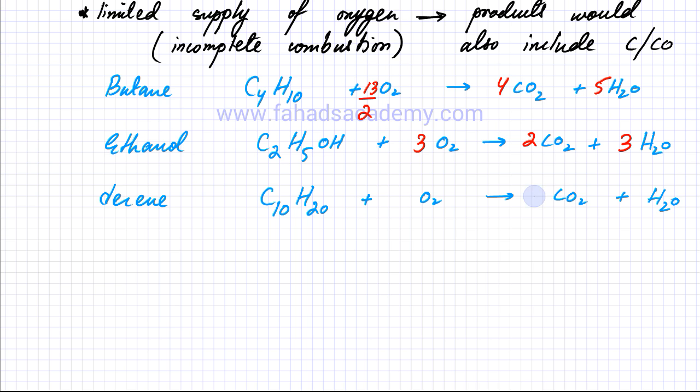Now there are 10 carbon atoms on the right hand side, because there were 10 carbon atoms on the left hand side. There are 20 hydrogens on the left hand side, so there should be 10 H2O molecules. Now that's going to be 10 O2, which means that there are 20 oxygen atoms in this molecule, and there are 10 over here. So that's a total of 30 oxygen atoms on the right hand side. So this is going to be equal to 15 oxygen molecules. So that is how we're going to balance the equation for decene.